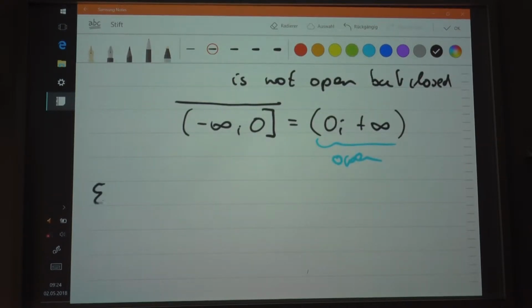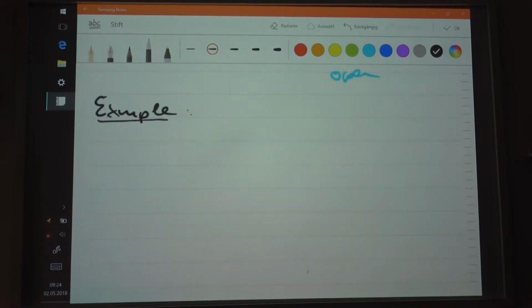Now let me just give you another example. For instance, what about this set here that we're looking at? Is this open or not? Here we have seen that this set is not open, because the element 0 does not have a neighborhood in the set. But is it closed?